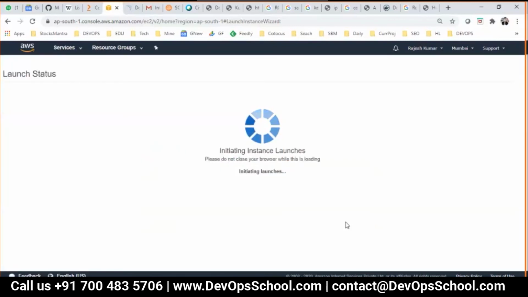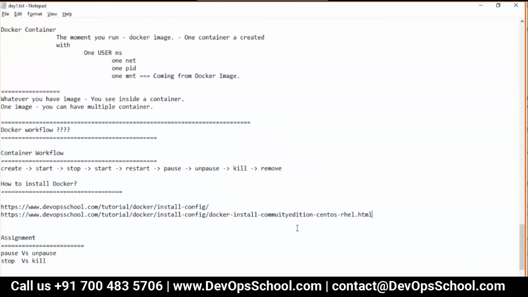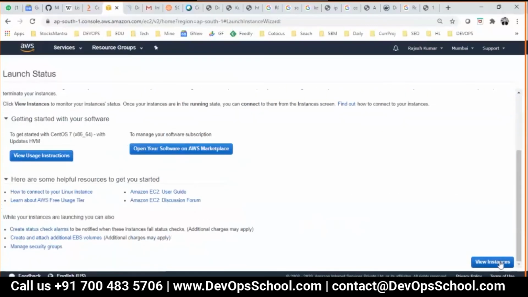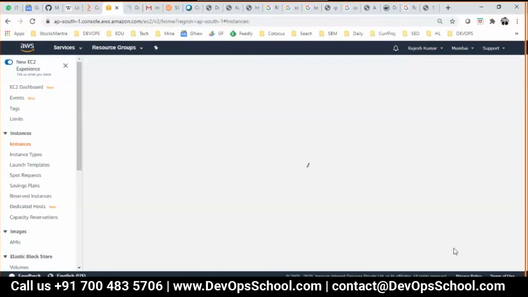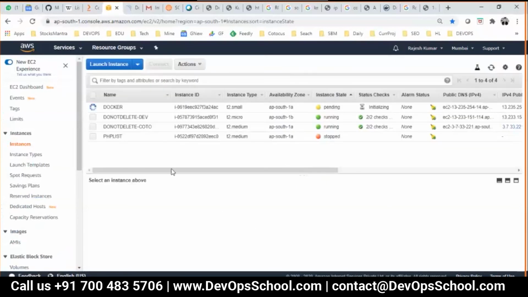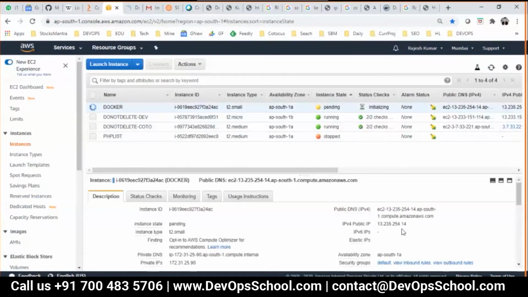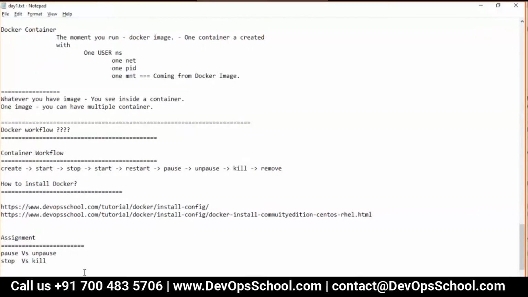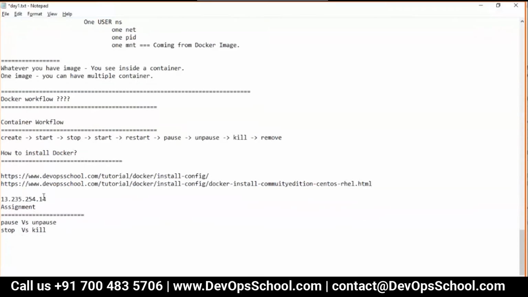I created one instance for the demo. Like this I'll create an instance for all of you after the demo during the lab. Now view the instance. So this is the one. This is the IP address which we have right now. Please do not use it. You will get your own IP address.